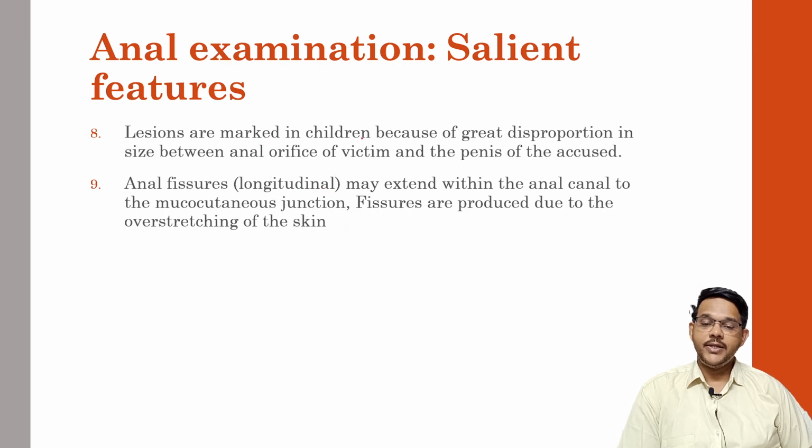Lesions are more marked in children because of the greater disproportion in size between the orifice of the victim and the penis of the accused. More injuries will be present, tearing will be present, and sometimes prolapse may also occur. Anal fissures, which are longitudinal fissures, may be seen extending from the anal canal at the mucocutaneous junction. Fissures are produced due to overstretching of the skin.